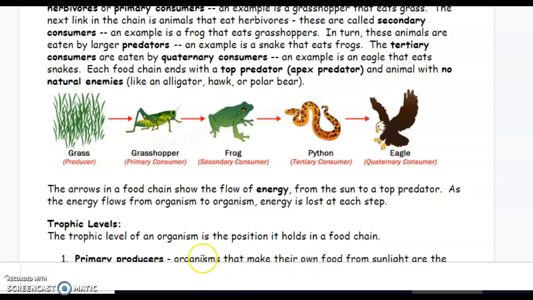So if you look, you have an arrow. The arrow represents the direction of the energy flow. So the energy from the grass goes into the grasshopper. The energy from the grasshopper goes into the frog. The energy from the frog goes into the python, and the energy from the python goes into the eagle. So the arrow points in the direction of the energy flow, or I always think it points to the stomach that the food is going into.